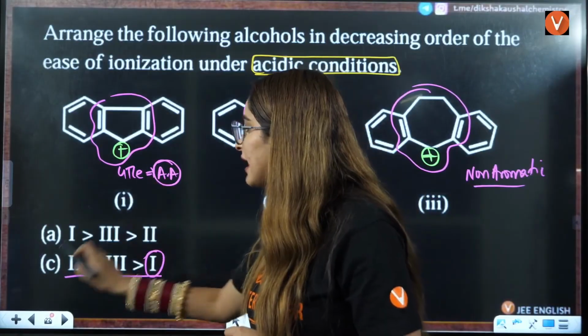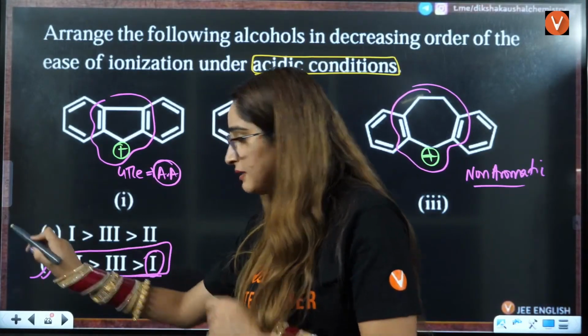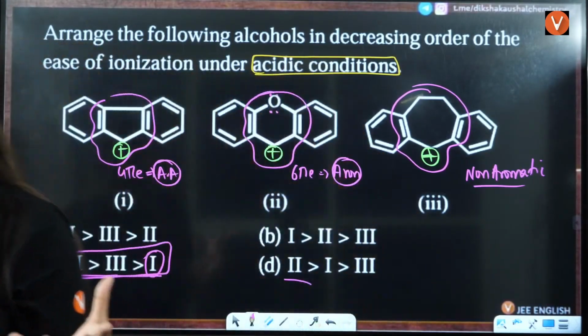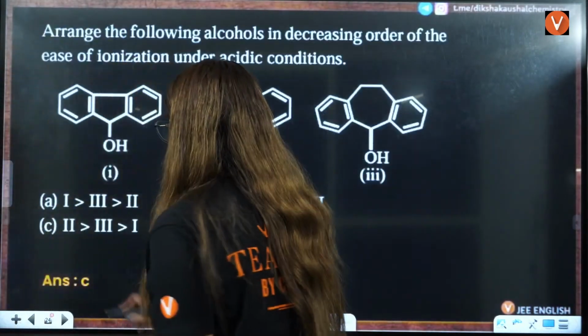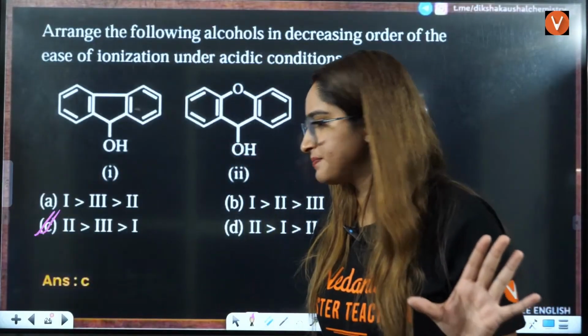Then first, the one that is anti-aromatic will have the least ease of ionization. Okay. So the answer is going to be C here.